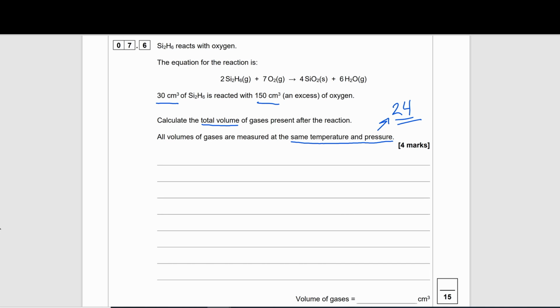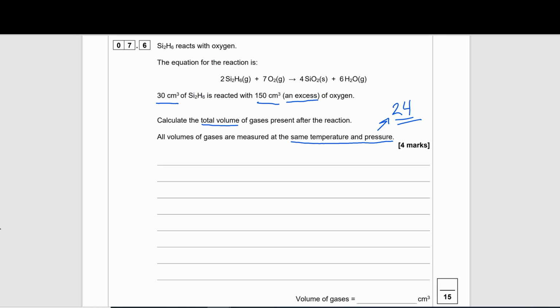We've got to now think, okay, if 30 centimeter cubed is going to react with 150 centimeter cubed of oxygen, which is an excess of that, we've got to think what volume of oxygen will actually react with this 30 centimeter cubed of Si2H6.